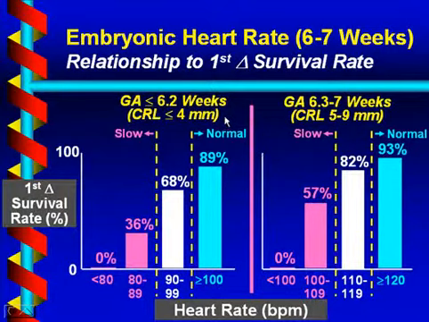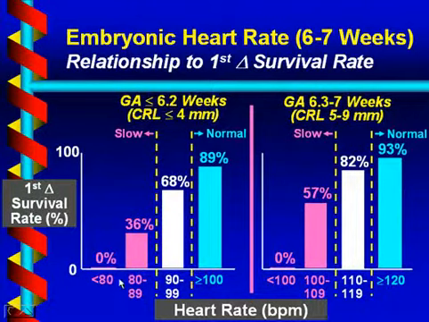Well, this slide is a little bit complicated, but what it represents is the findings of a study published several years ago by myself and Dr. Carol Benson. We looked at the relationship of the embryonic heart rate to the first trimester survival rate. If you look at the graph on the left, this is for a gestational age of less than 6 weeks and a day, or a crown rump length of 4 millimeters or below.